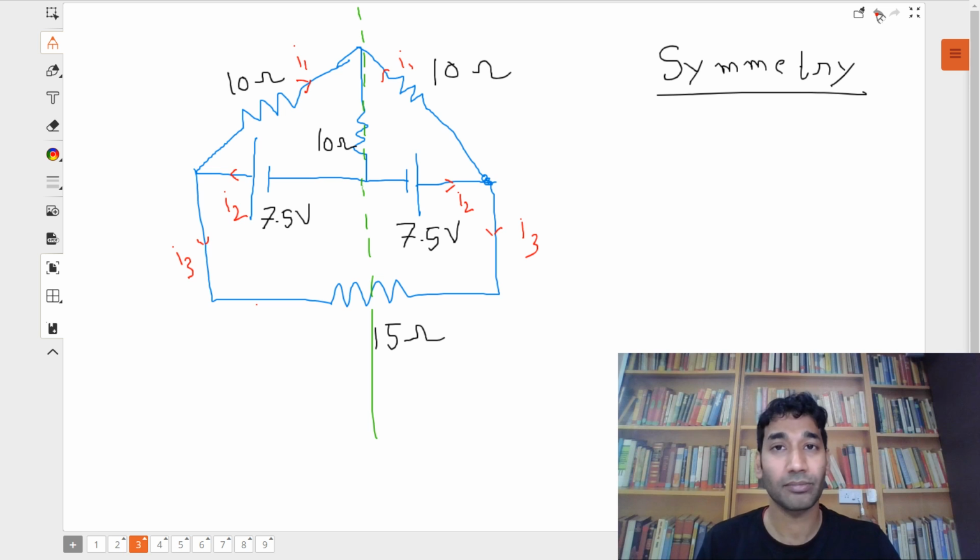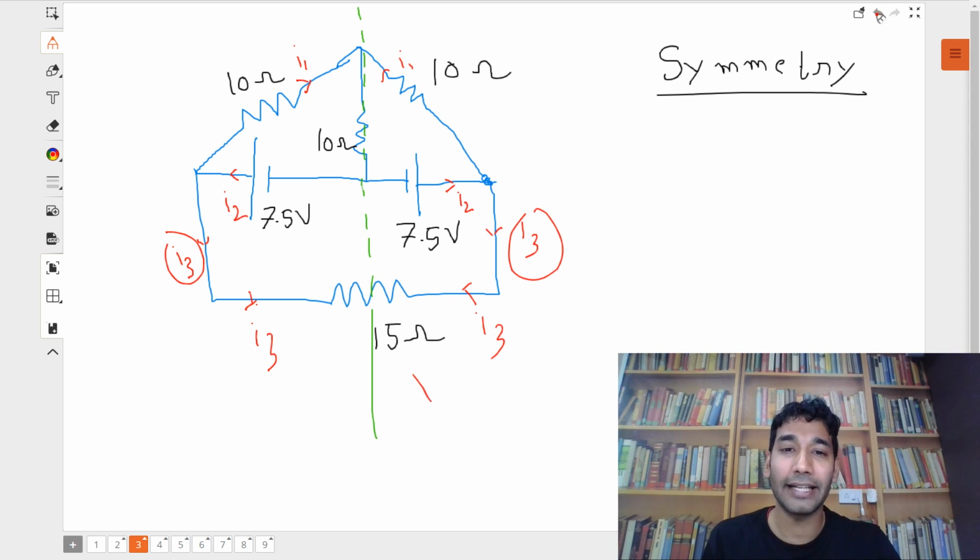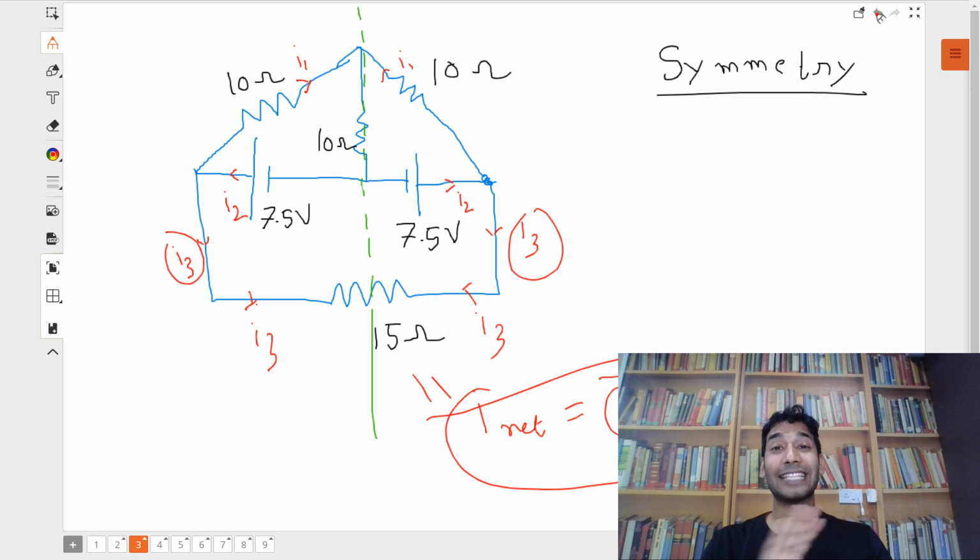Now, my dear students, I don't even have to write an equation. If there is an I3 current moving here, and an I3 current moving from here, they will cancel each other out, and the net current through the 15 ohm resistor is what? 0. As simple as that. That's it. Question over. Right? Isn't it amazing? Tell me, did you like this method or not?